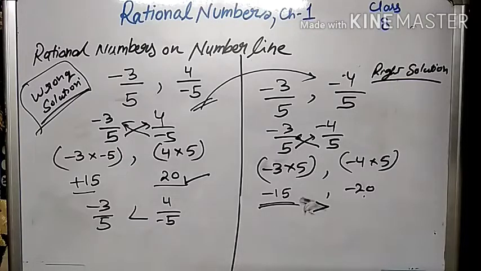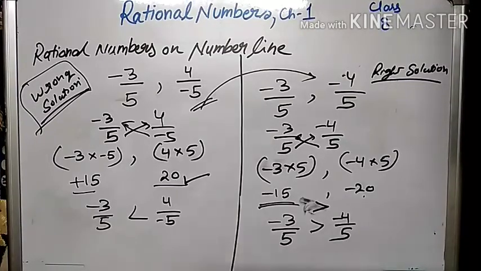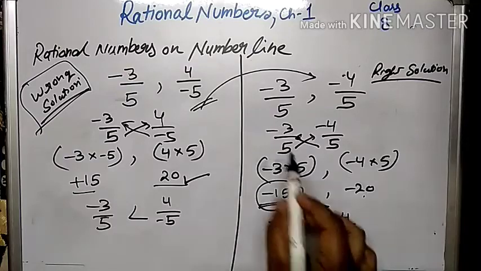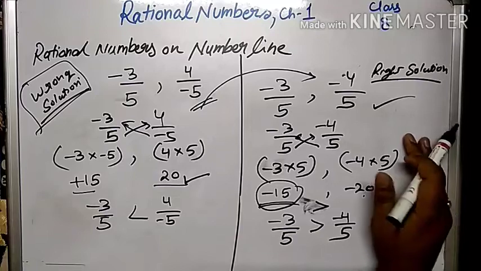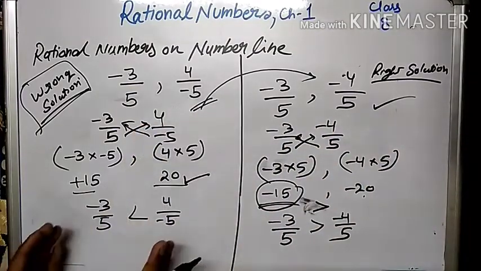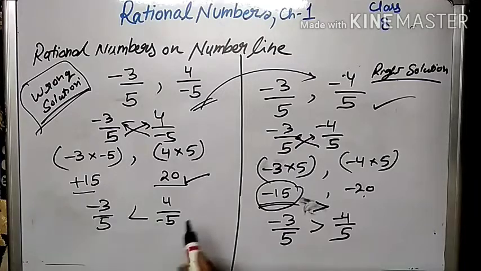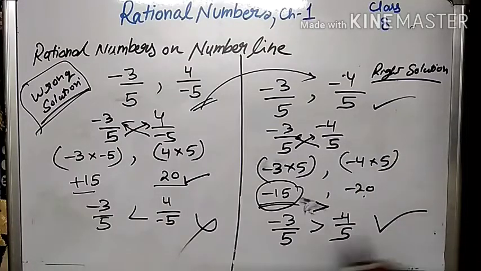So the correct solution is that minus 3 upon 5 is greater than minus 4 upon 5. Why? Because this was the correct method. If you do not change the given format, the answer will be wrong, and if you use the proper format, it will be right. Have you understood this thing?